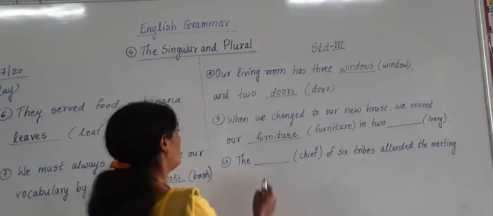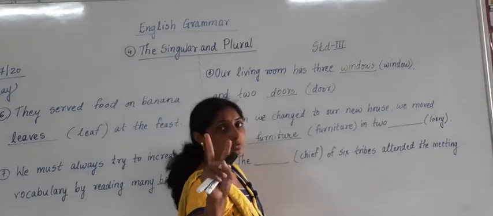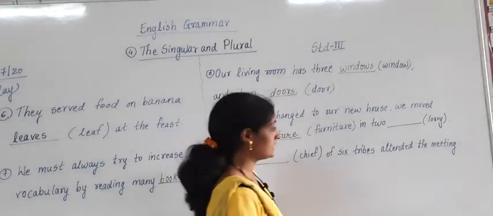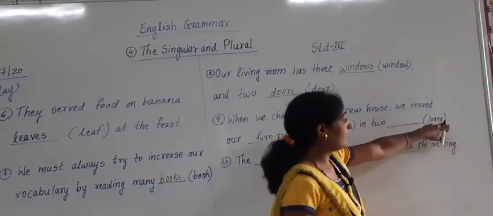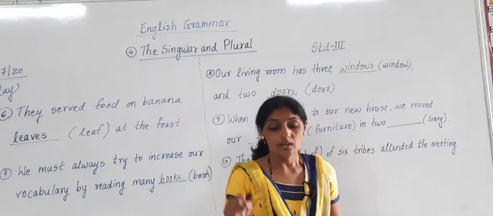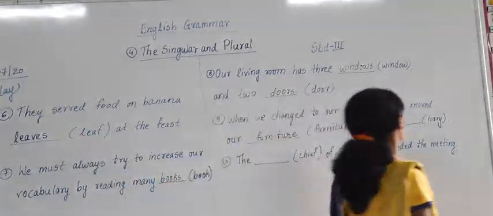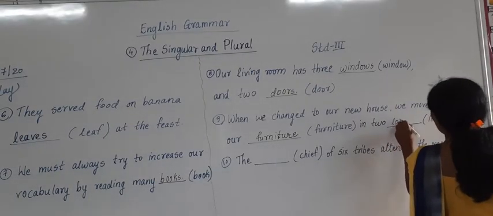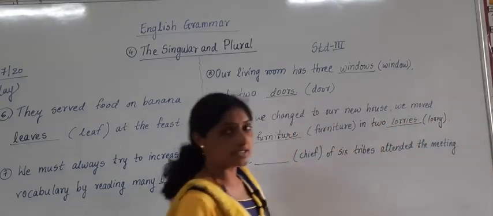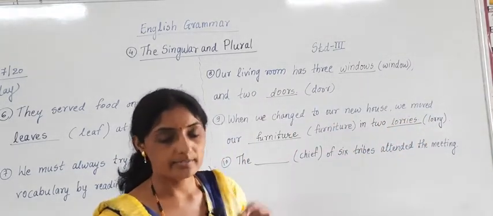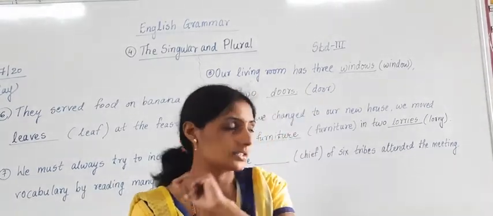Now here it is. When we changed to our new house, we moved our furniture into what? Two? Into lorries. One lorry, many lorries. Word is ending with Y. Then what we have to do? We, instead of Y, we have to write down I and add ES. So I am writing here lorries. Don't forget rules. If the words are ending with normal Y, that Y we have to remove, instead of Y we have to write I and add ES.